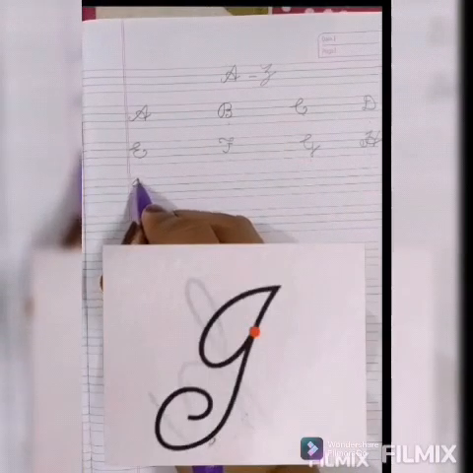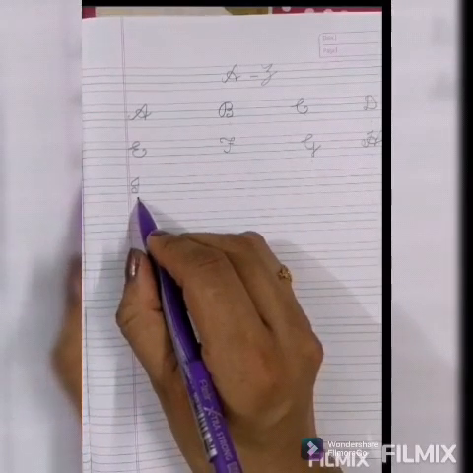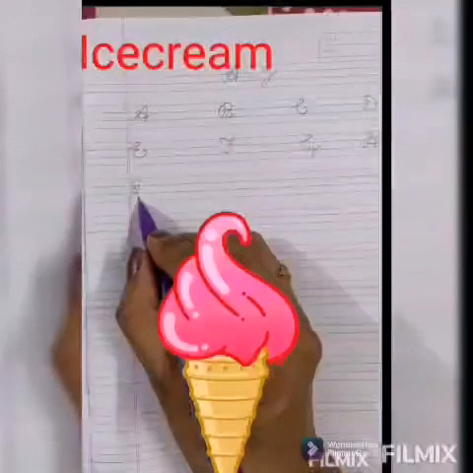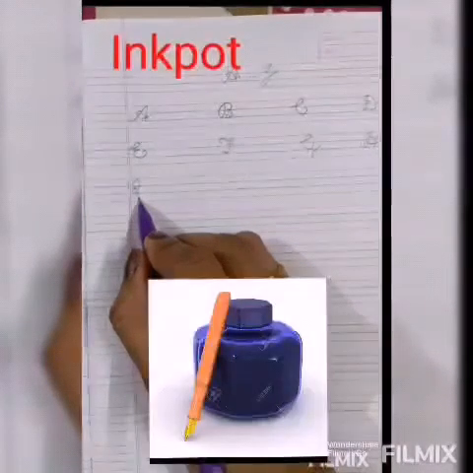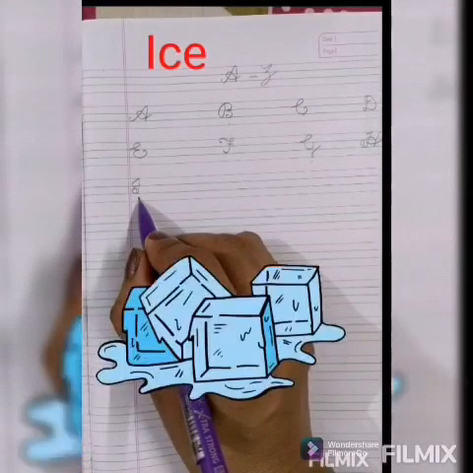Capital cursive I. Phonic sound of I is I. I for ice cream. I for igloo. I for ink pot. I for iron. I for ice.